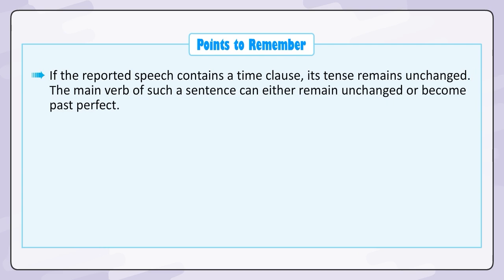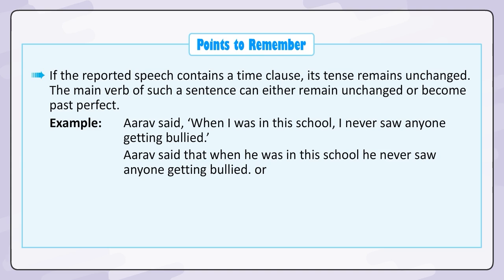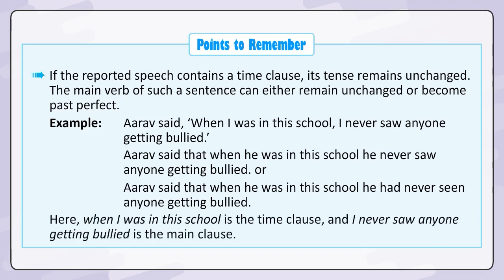If the reported speech contains a time clause, its tense remains unchanged. The main verb of such a sentence can either remain unchanged or become past perfect. Example. Arav said, "When I was in this school, I never saw anyone getting bullied." Arav said that when he was in this school, he never saw anyone getting bullied. Or Arav said that when he was in this school, he had never seen anyone getting bullied. Here, when I was in this school is the time clause, and I never saw anyone getting bullied is the main clause.